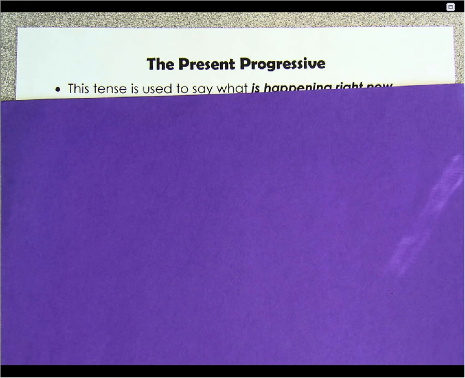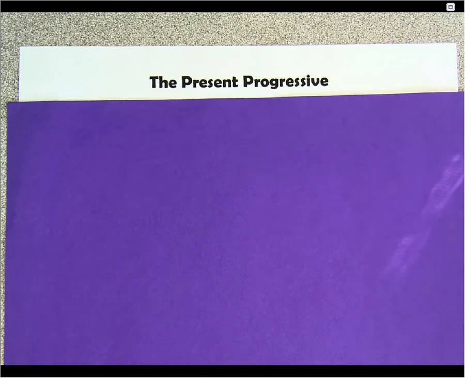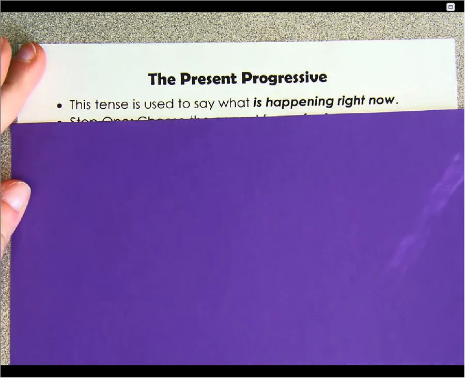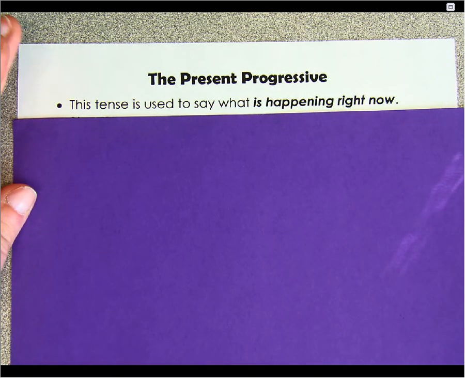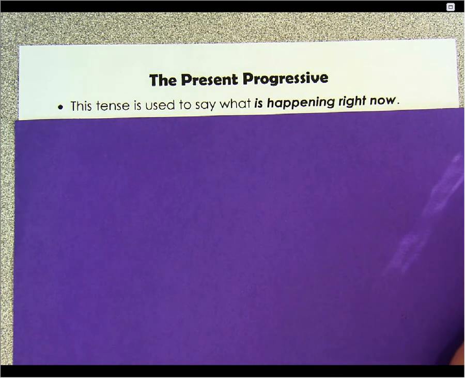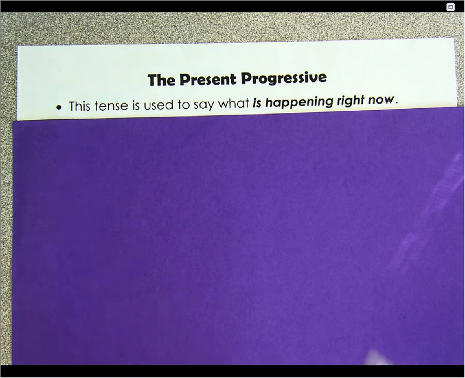All right, guys, the present progressive. This tense is one of my favorites to teach and use, even though it isn't used as often in Spanish as it's used in English. But the present progressive is the tense that is used to say what is happening, and this is italicized for a reason. What is happening right now. So it's used to say, in this moment, this is happening.